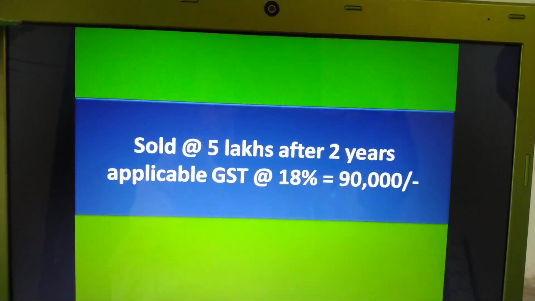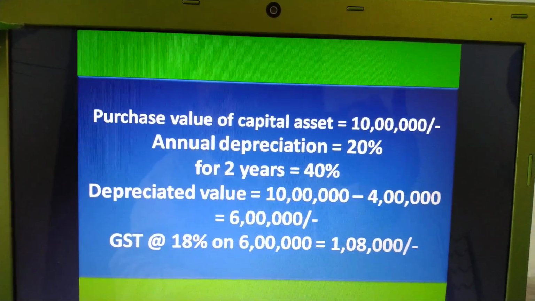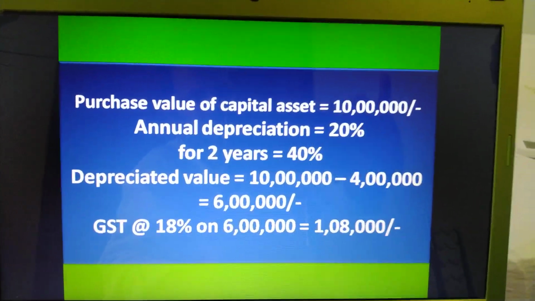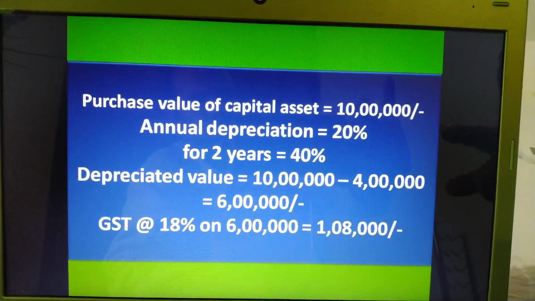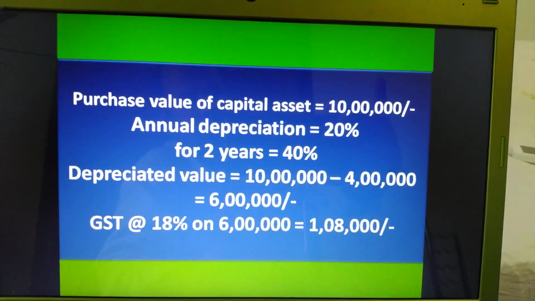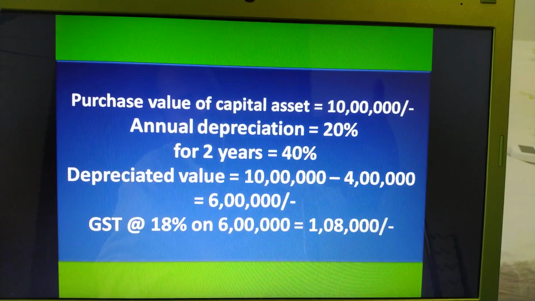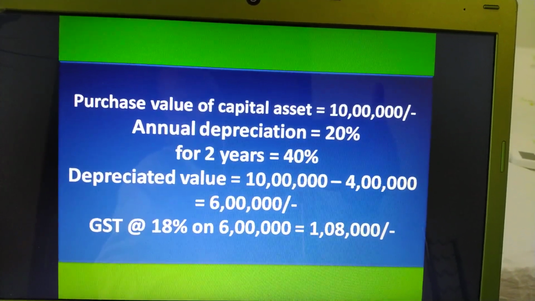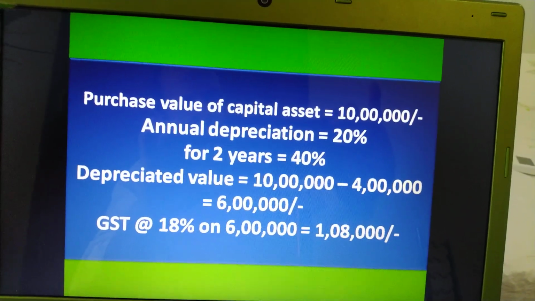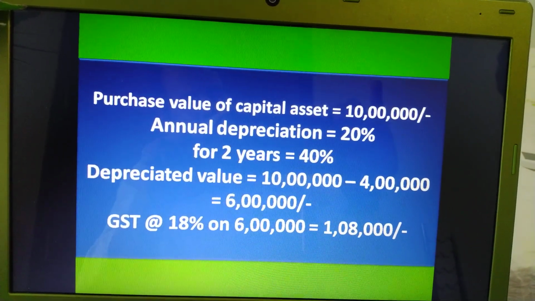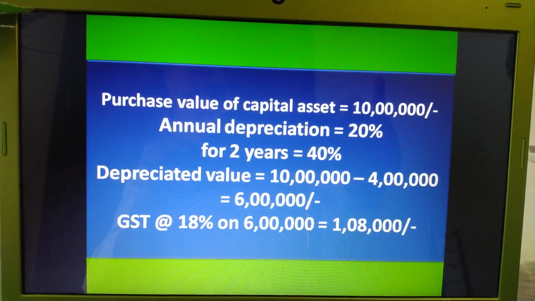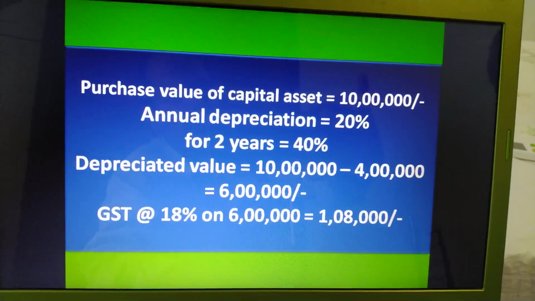Simple calculation. But let's check out the depreciated value of the car at the end of 2 years. The purchase value was 10 lakhs. Annual depreciation of a car is 20%. For 2 years, the depreciation is 40%. 40% of 10 lakhs is 4 lakhs. So when you subtract 4 lakhs from 10 lakhs, the depreciated value of the car at the end of 2 years is 6 lakhs.